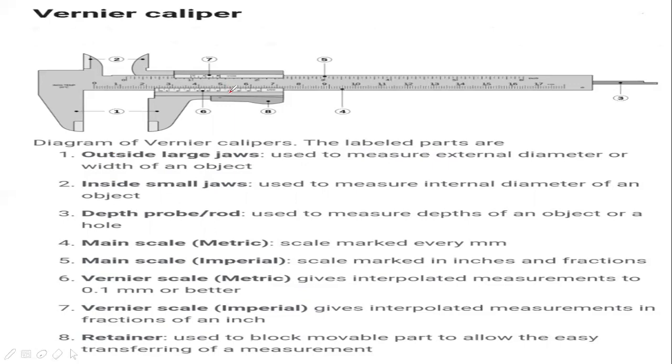It brings precision and accuracy. If you take reading from 5, the scale which is in inches, you use the vernier scale which is on number 7. And the vernier scale on number 6 will be used if you make measurement from the scale which is in millimeter.